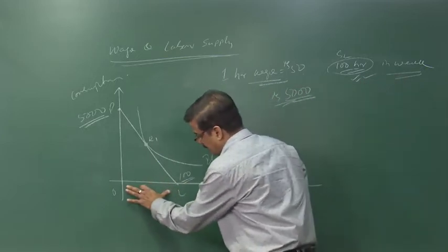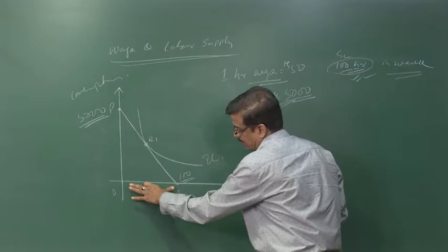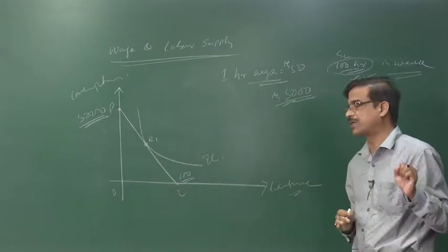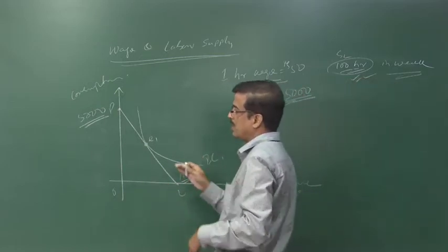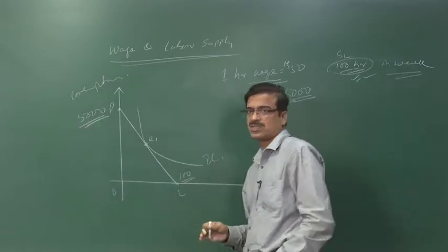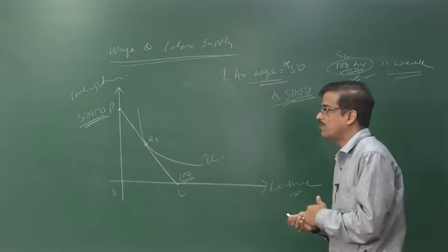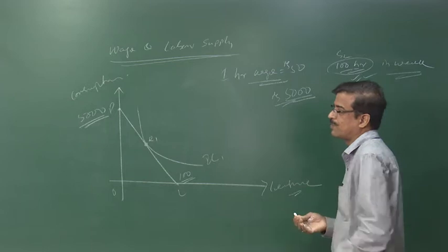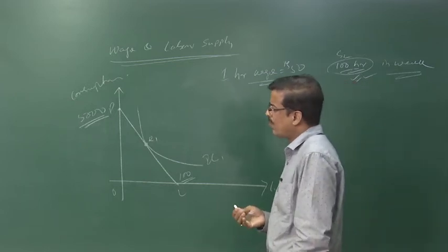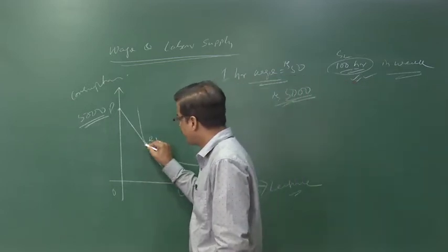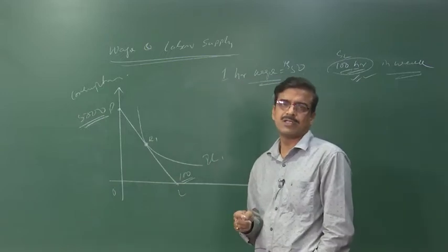In a particular week he works a total of 100 hours and receives a total of 5000. So these are the two extremes. This is the budget we have to take into account, considering the budget line to be like this. Now he is in equilibrium at the point E1.